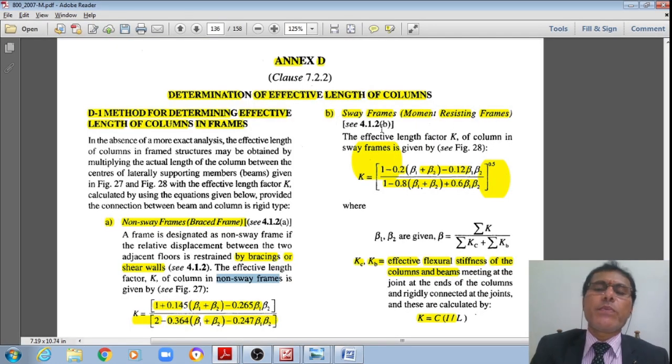For a moment resisting frame, the moment needs to be resisted by the beam and column on their own. In such a case the effective length factor k is given by (1 minus 0.2 (beta 1 plus beta 2) minus 0.12 beta 1 beta 2) divided by (1 minus 0.8 (beta 1 plus beta 2) plus 0.6 beta 1 beta 2), whole to the power 0.5.